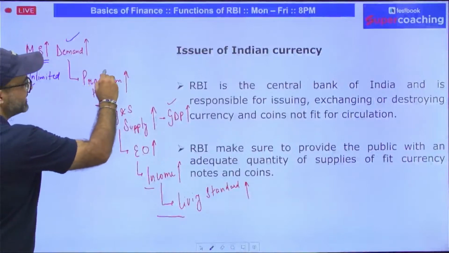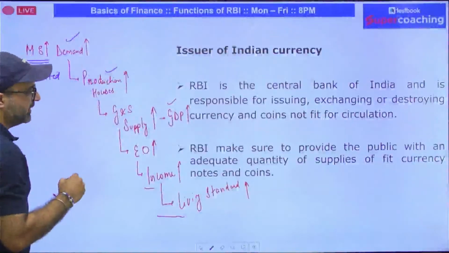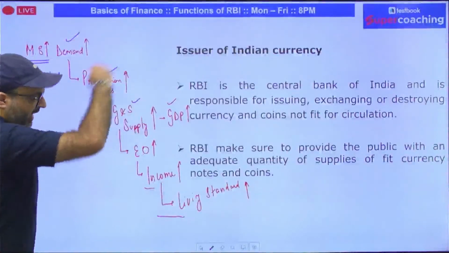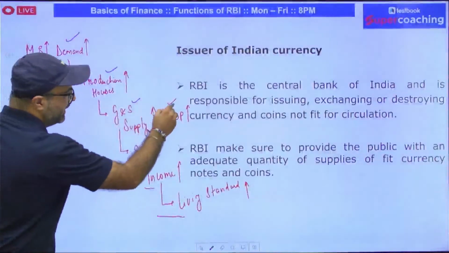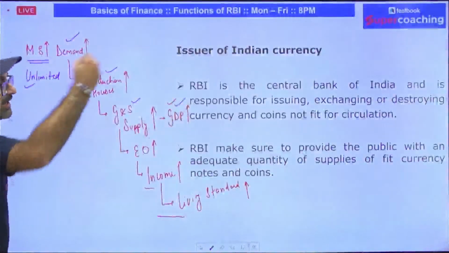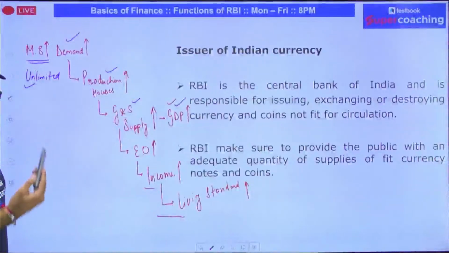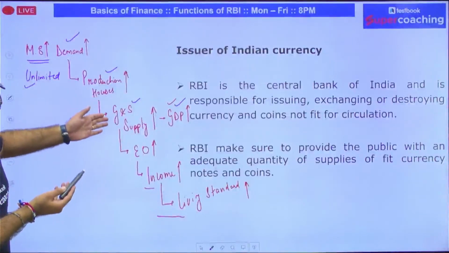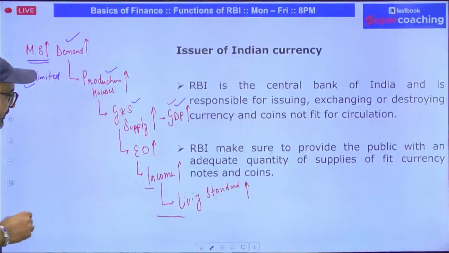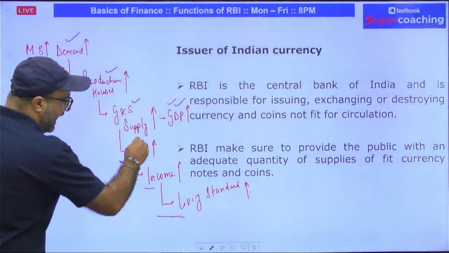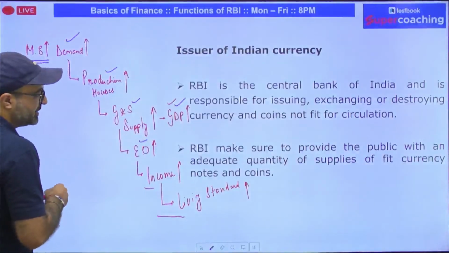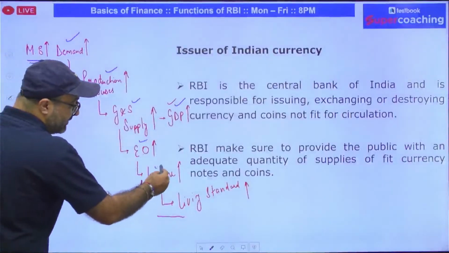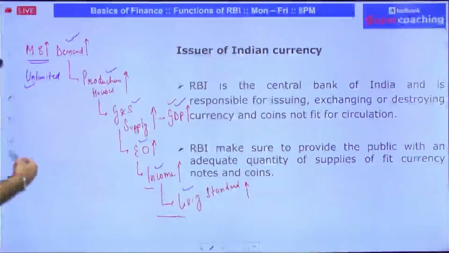Unlimited demand results in unlimited production. Unlimited production results in unlimited goods and services. Unlimited goods and services result in unlimited GDP, and India will become the largest economy of the world with highest GDP on the first rank. It will result in n number of employment opportunities, which will result in increase in income, and the living standard of the country will increase.